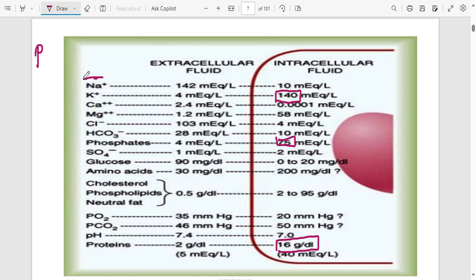Sodium is the major cation outside the cell. Now, where sodium is, that is where you expect to find chlorine. Think of sodium chloride. So chlorine is also supposed to be high outside the cell in comparison to inside the cell.